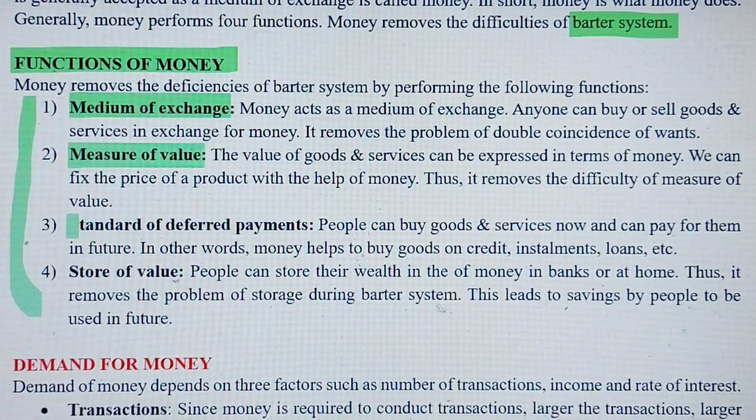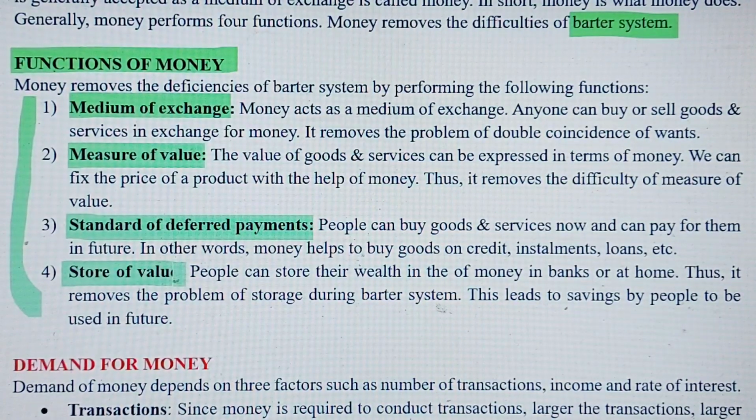Third important function is standard of deferred payments. Now what is this deferred payment? In simple words, they are called future payments, or when we buy goods and services on credit. People have a tendency to buy goods and services now, and they like to pay in future. So these transactions were not possible during barter system, but with the help of the invention of money, we can easily buy goods now and pay later. So this is one important function.